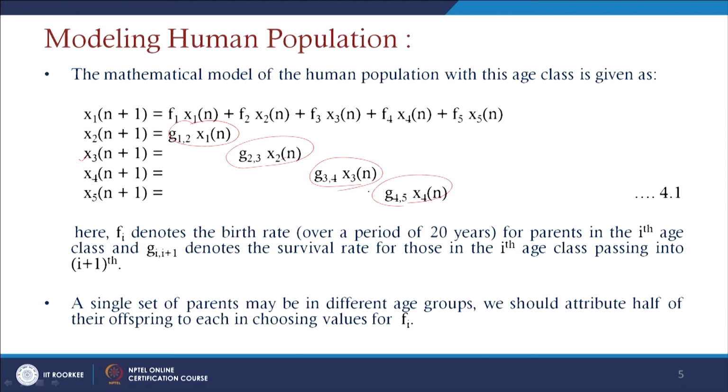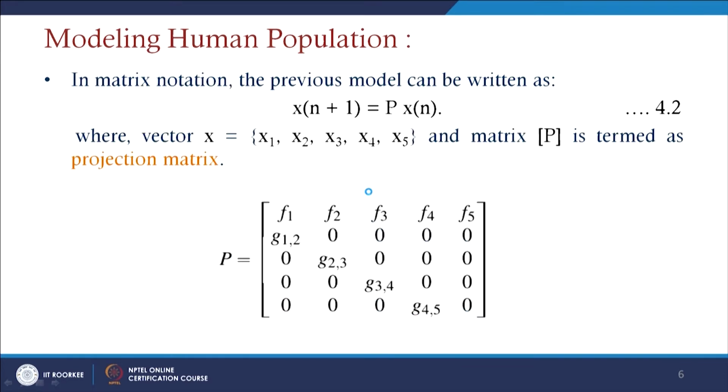A single set of parents may be in different age groups. We should attribute half of their offspring to each in choosing values for Fi. So, in matrix notation, this previous model can be represented as xn plus 1 equals Pxn.